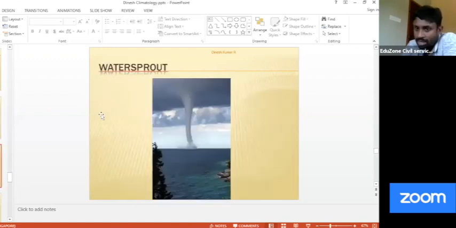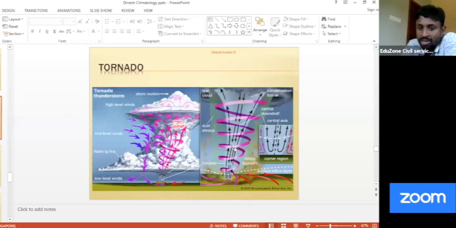I am just covering one simultaneous topic with that, something known as waterspout. These are tornadoes. You can see a cloud in the base, and a small tornado developing. These tornadoes are basically developed over land, but sometimes because of wind, this gradually moves into the water. When it enters water, because of strong attracting capacity, the updraft movement is very fast.